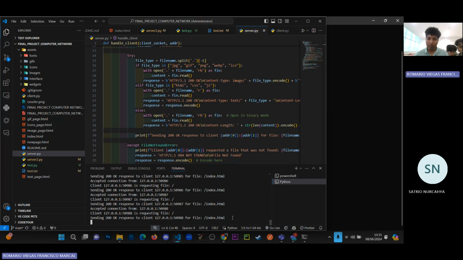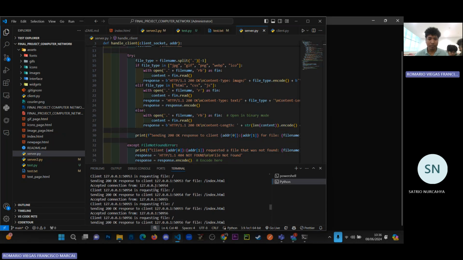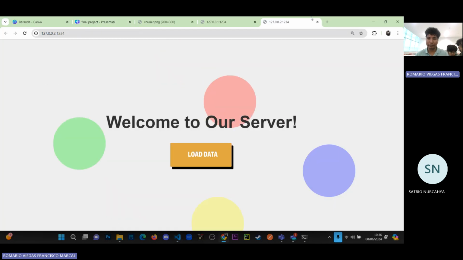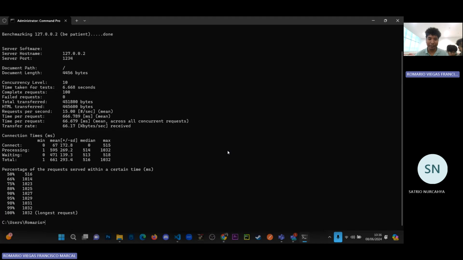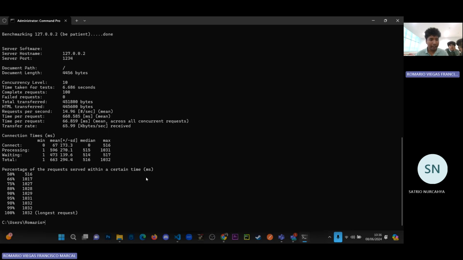We are successful, but we want to see it by trying to open it in the browser. After we open it in the browser, let's make a request again. Can it really handle multiple requests? Okay, the server is open, right? Then we try to rerun again for the single thread server. Benchmarking, be patient, and let's see if it can really handle it.